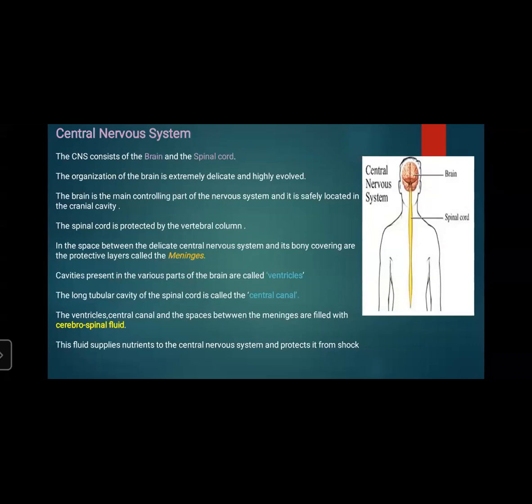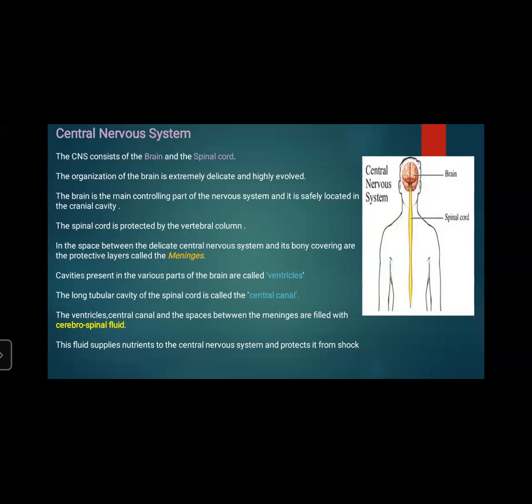Now the spinal cord is protected by the vertebral column. In the space between the delicate central nervous system and its bony covering are protective layers called meninges. The cavities present in the various parts of the brain are called ventricles, whereas the long tubular cavity of the spinal cord is called the central canal. The ventricles, central canal, and spaces between the meninges are filled with cerebrospinal fluid. This fluid supplies nutrients to the central nervous system and protects it from shock.